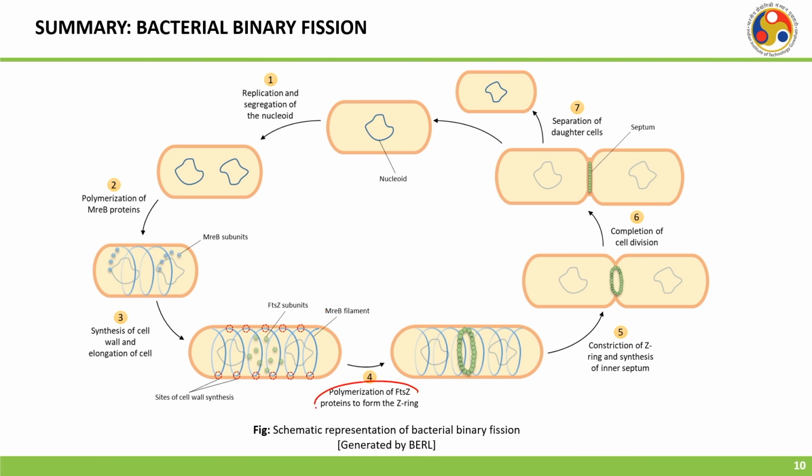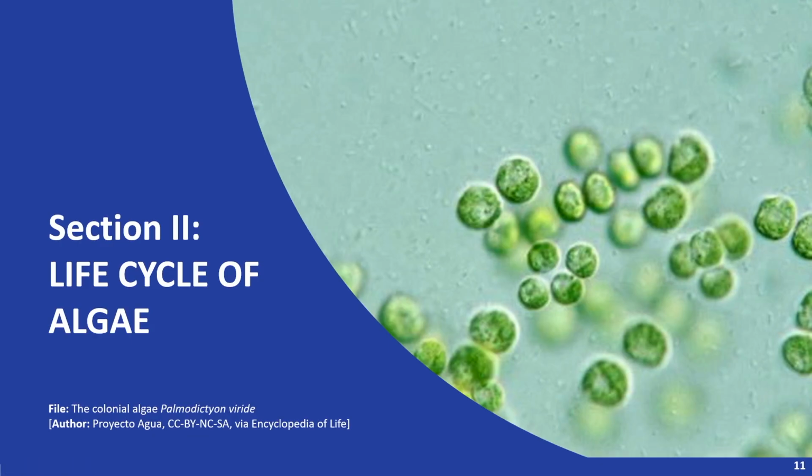Then the polymerization of the FtsZ proteins to form the Z ring in the center, which we have discussed in the earlier slides. And then this constriction is happening in the Z ring, and then the completion of the cell division, and finally separation of the daughter cells, which are complete in every aspect.